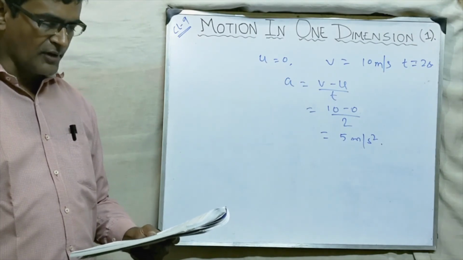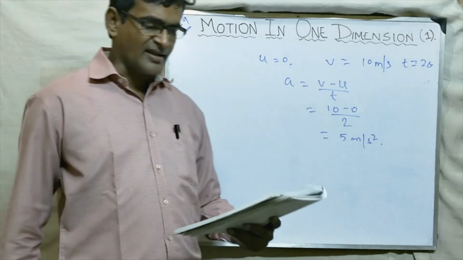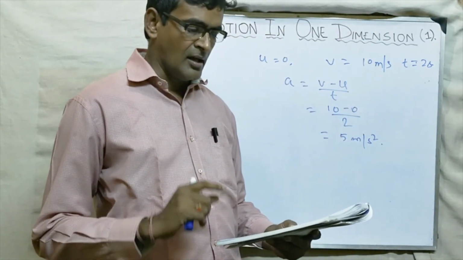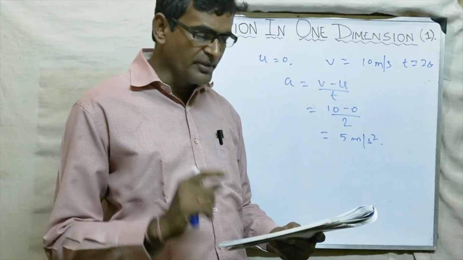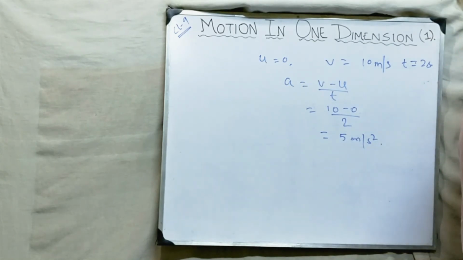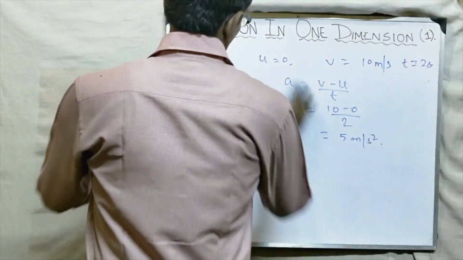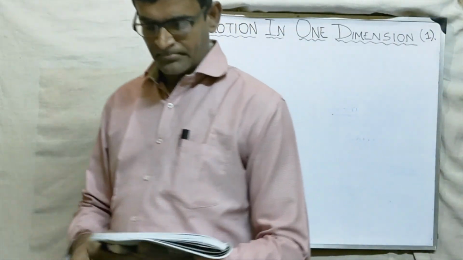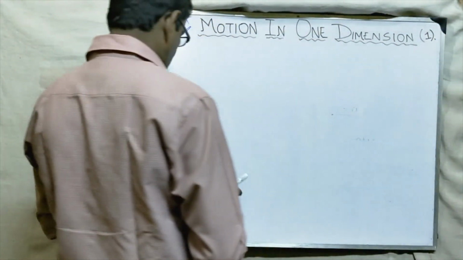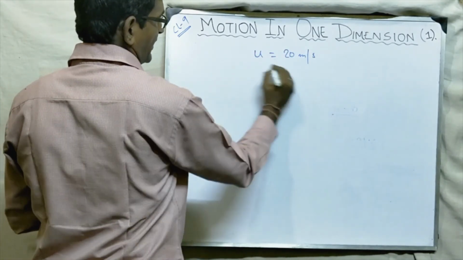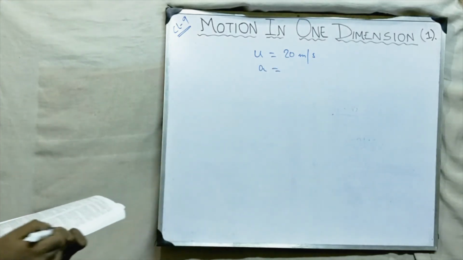One more sum we are doing. Question number 14. A car is moving with a velocity of 20 meter per second. The brakes are applied to retard it at the rate of 2 meter per second square. What will be the velocity after 5 seconds? Here they have asked us to find v. The car was initially moving at a velocity of 20 meter per second, so u is 20 meter per second, and there is retardation.